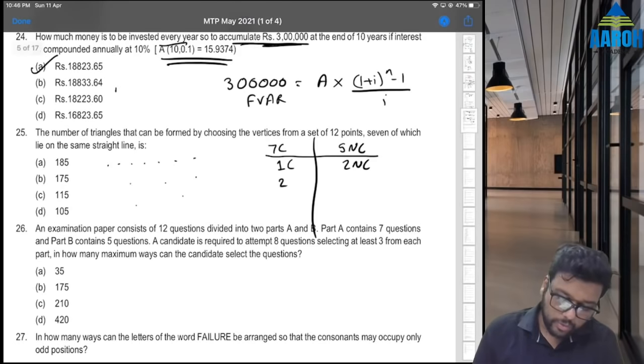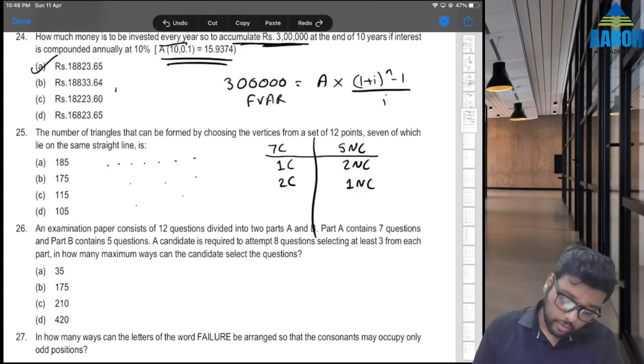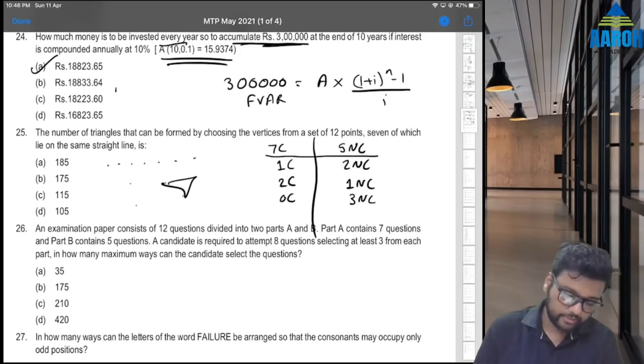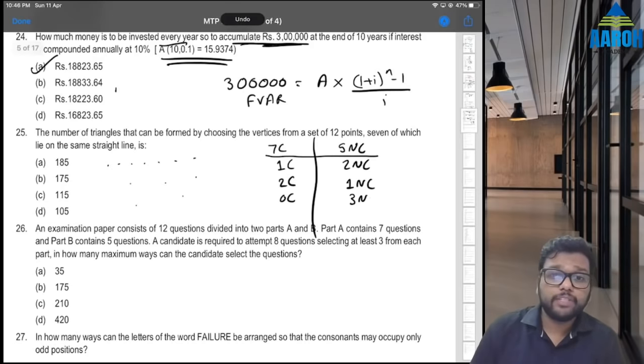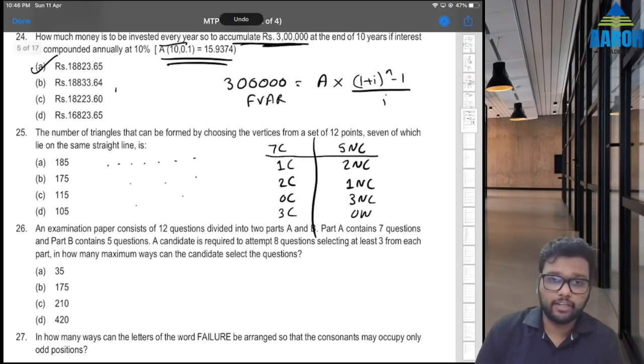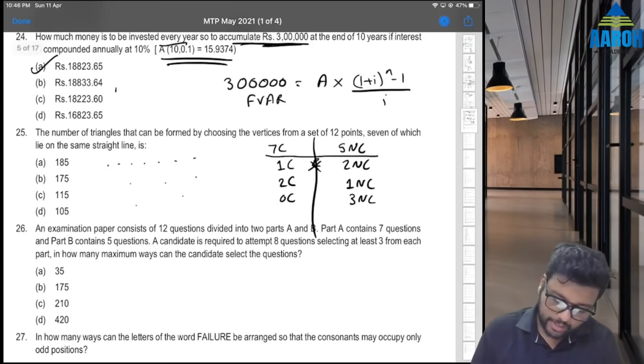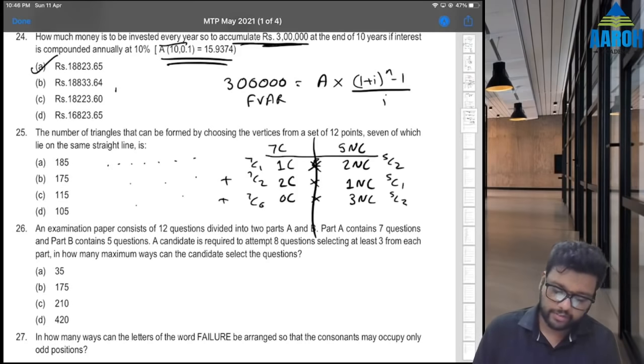Or we can select two collinear points and one non-collinear point, so that will give us a triangle. Or we can select 0 collinear points and all 3 non-collinear points. The only remaining way is not possible: we cannot take 3 collinear and 0 non-collinear, because that will not be a triangle. So the answer is going to be: AND is multiplication, and there is OR between each case. So 7C1 into 5C2, plus 7C2 into 5C1, plus 7C0 into 5C3.